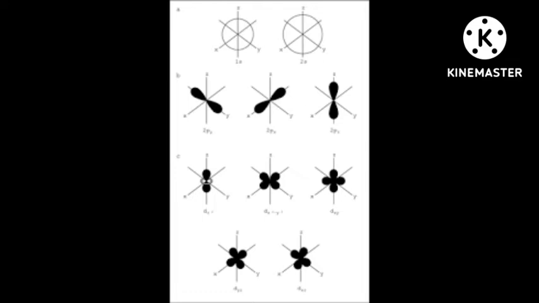Based on all these things, Erwin Schrodinger, the Austrian physicist, developed a mathematical equation. This equation is like this. Schrodinger derived an equation for an electron which describes the wave function of an electron wave along any three axes, x, y, and z. Dou square psi by dou x square plus dou square psi by dou y square plus dou square psi by dou z square plus 8 pi square m by h square bracket E minus V bracket closed psi is equal to 0. Psi is nothing but the wave function.